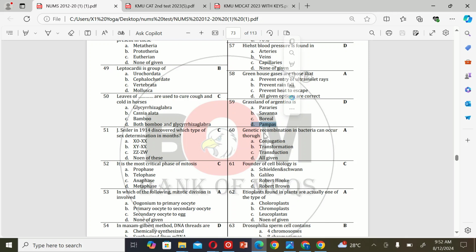The next MCQ is: genetic recombination in bacteria can occur through A. Conjugation, B. Transformation, C. Transduction, and D. All of these. So the correct option is A.